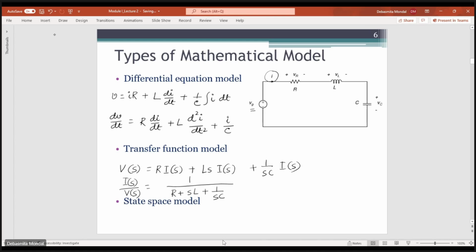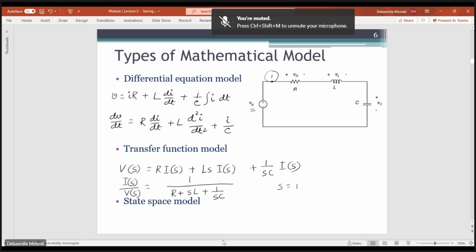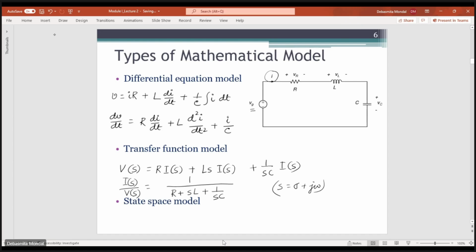But when we are dealing with the transfer function model, then we are moving from the time domain to the frequency domain. So we are replacing with s, which is nothing but sigma plus j omega. So now we are moving into the frequency domain analysis part. Then you can write that this equation is the transfer function model of the series RLC circuit.